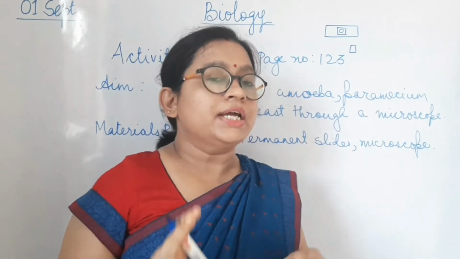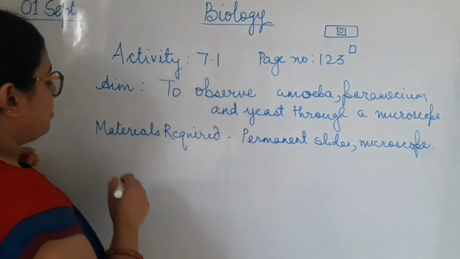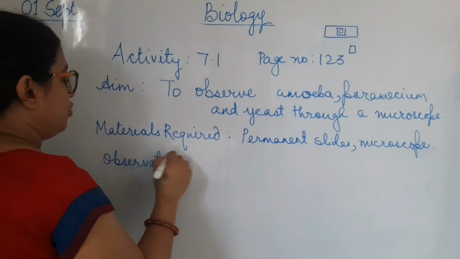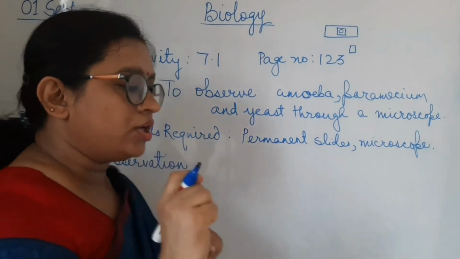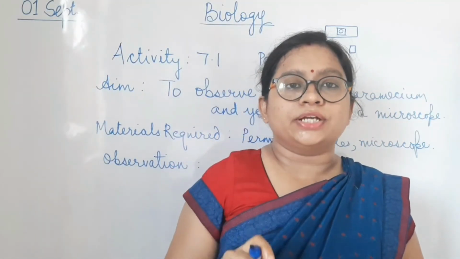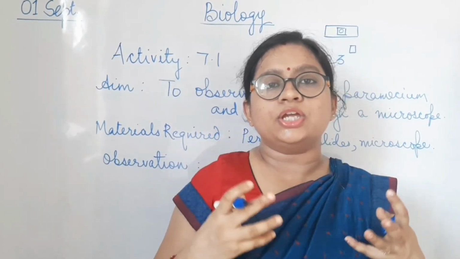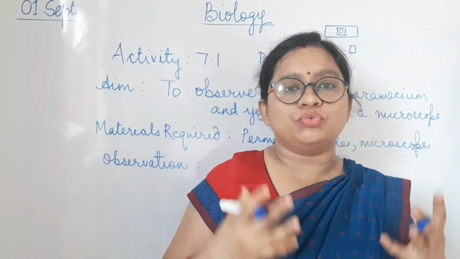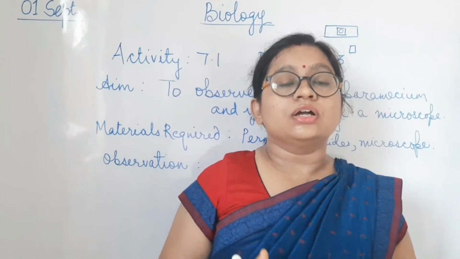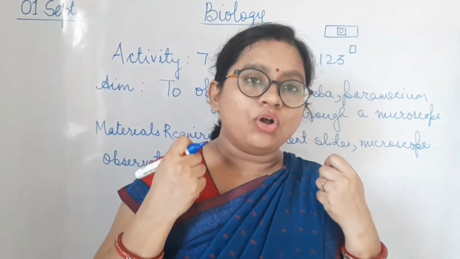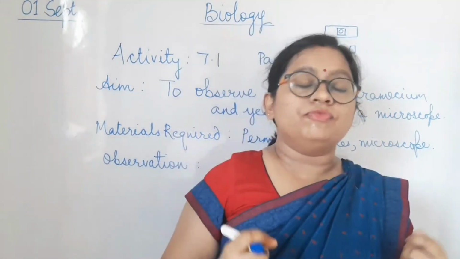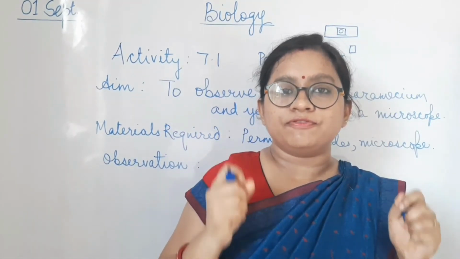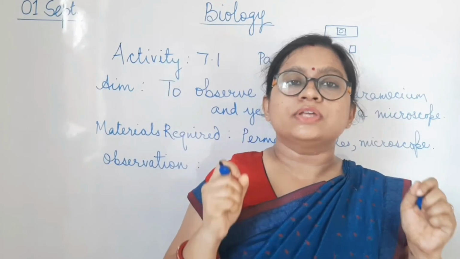Do remember always that I'm skipping the procedure over here and I'm going to write the observation which will be after the procedure. Now what is observation? Observation is what you have observed. Now the objective of teaching and learning science is to make yourself aware about everything which is happening around you. Means if you're a science student, you should have a good observation skill. Means you should always observe things what is happening around you, which will make you ask questions like why and how. So observation skills are definitely developed when you are doing these experiments.